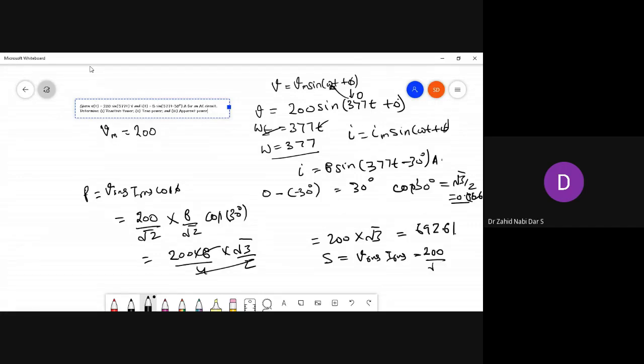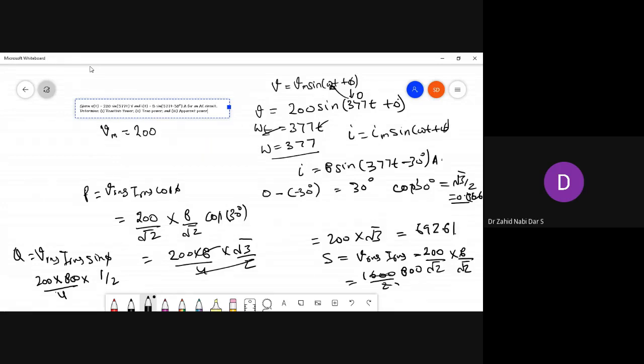VRMS IRMS is 200 by root 2 into 8 by root 2. So this is 1600 by 2, which is 800. Okay, the Q value: if it is asking VRMS, IRMS, sin phi, with phi as 30 degrees, sin phi would be sine of 30, which is 1 by 2, into VRMS IRMS.